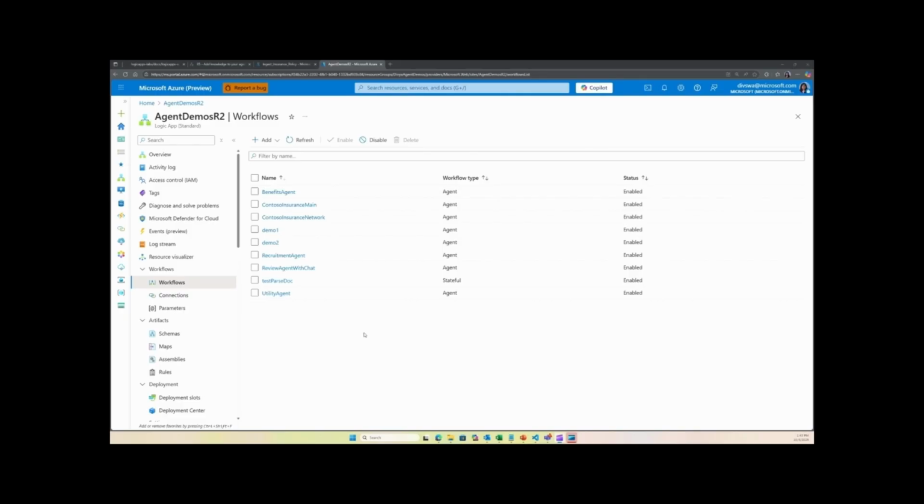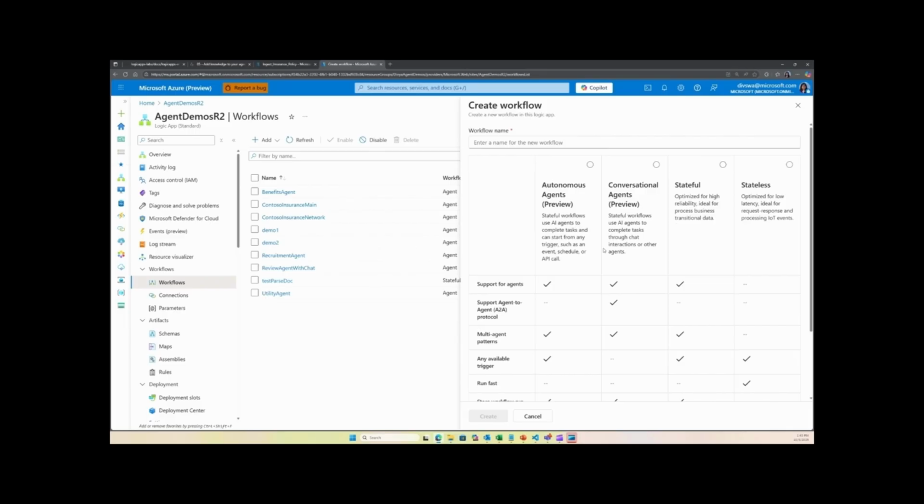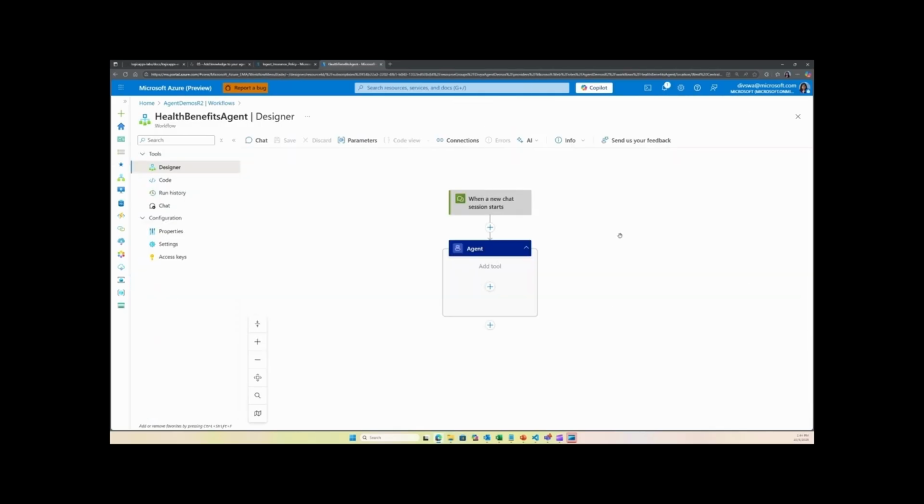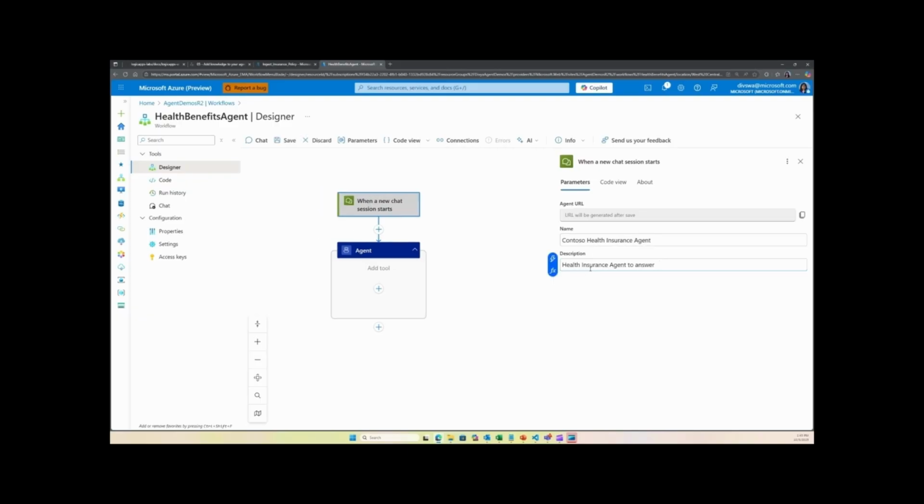All right, so now we'll go ahead and create a conversational agent. And the purpose of this agent is to help employees understand the different benefits they have in terms of health insurance plans. To create an agent, we'll go ahead and add a new workflow. And here we have a couple of options. Given we are creating a conversational agent, we'll select that and provide a name for it. So here is our workflow with an A2A trigger.